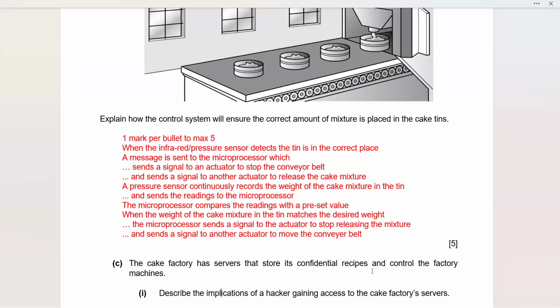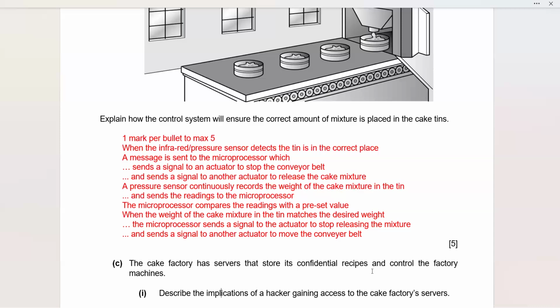See, here there are two actuators. One is there to stop the conveyor belt, and another one is there to start the cake mixture filling the tin. A pressure sensor continuously records the weight of the cake mixture in the tin and sends the readings to the microprocessor. Now, this is a continuous process. The pressure sensor is there to keep on checking how much weight there is of the cake mixture.